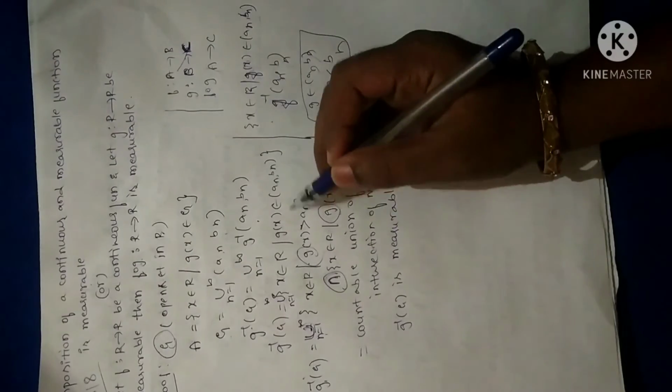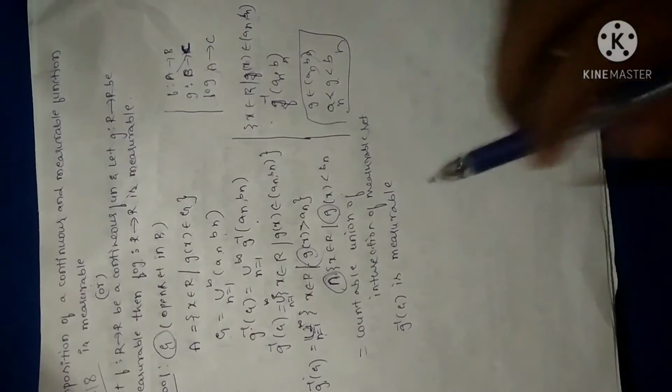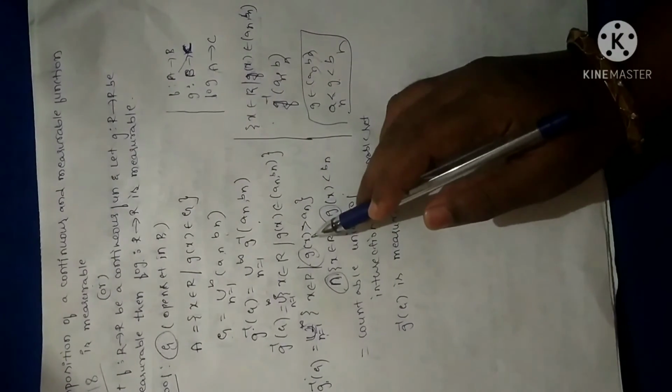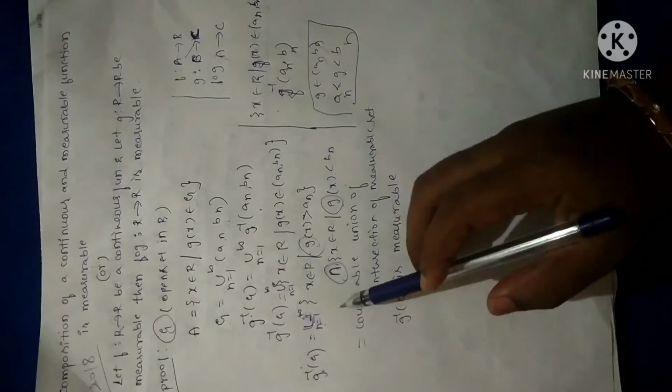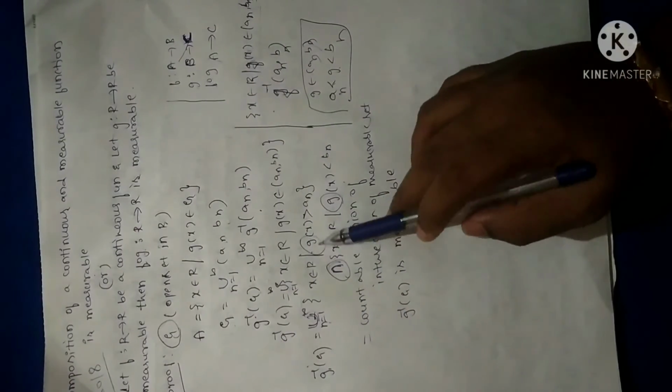Instead of writing all the steps, I have skipped them; I have done all the steps in the first theorem in this session, so you just go through that. So I can write that as g of x greater than a_n intersection g of x less than b_n. What I have expressed is G inverse as a countable union of intersections of measurable functions.